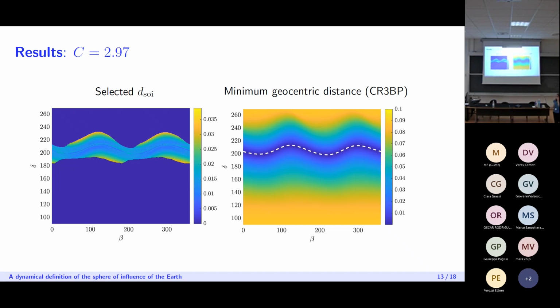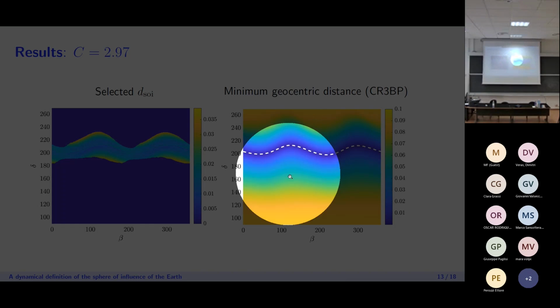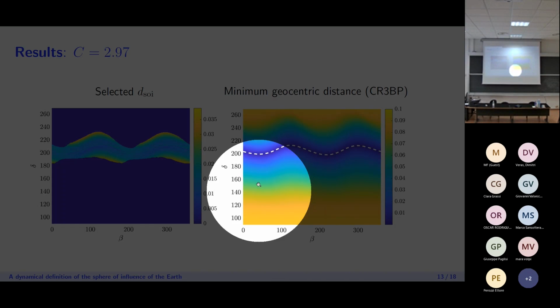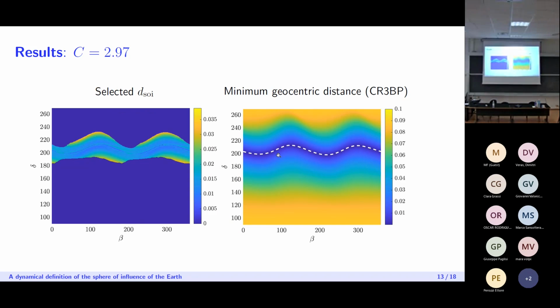Now, if we compare these 2 pictures, on the right, instead, I've plotted the minimum geocentric distance that we reach with the 3-body propagation. And the white dashed line is initial conditions in the beta delta plane that lead to collisions with the Earth, and the minimum distance then increases as we move away from the collision curve in either direction.